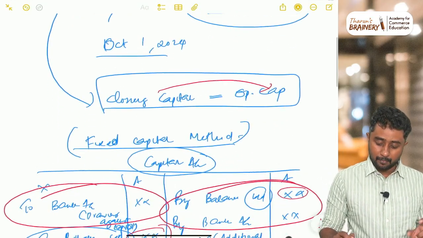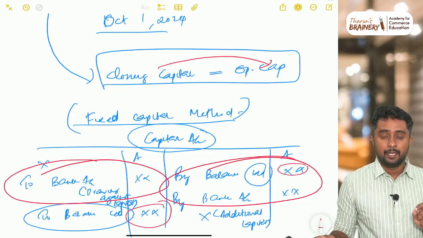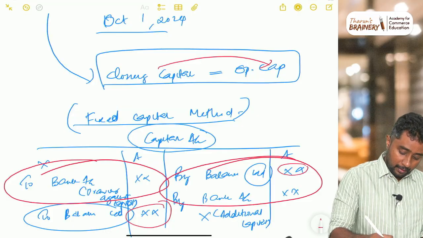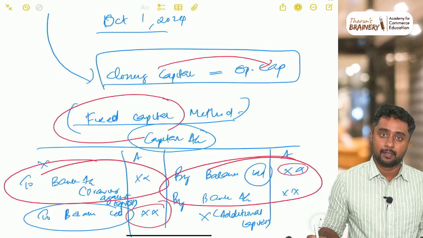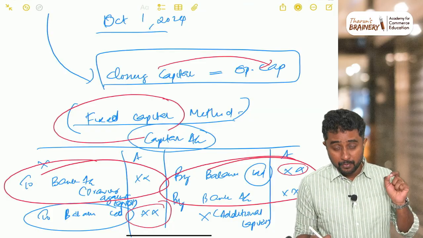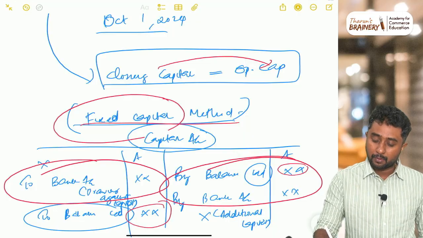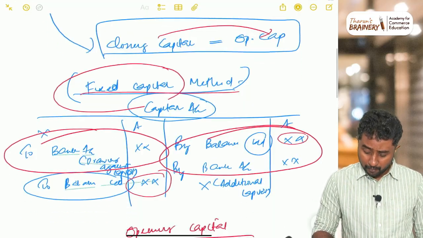Now next, sometimes closing capital and opening capital will be the same. In which kind of situations? In the situations where they say that they are following the fixed capital method, in most cases closing capital and opening capital will be the same. In which cases won't it be the same? Sometimes in the fixed capital method itself it won't be the same. Which are the situations?